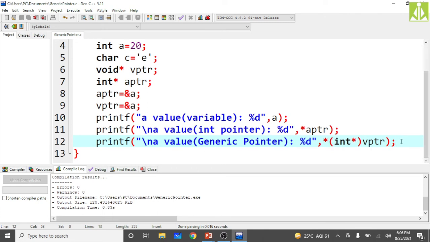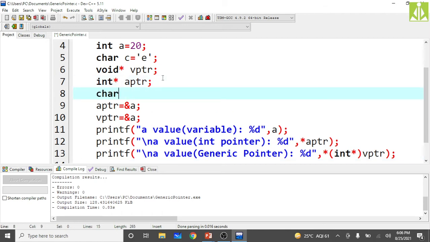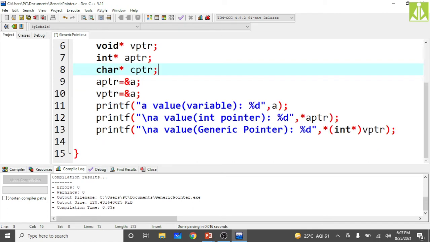Can we do it with characters now? So simply take a character pointer. Here I need to define char star, character pointer CPTR. Okay, CPTR, put the semicolon at the end.